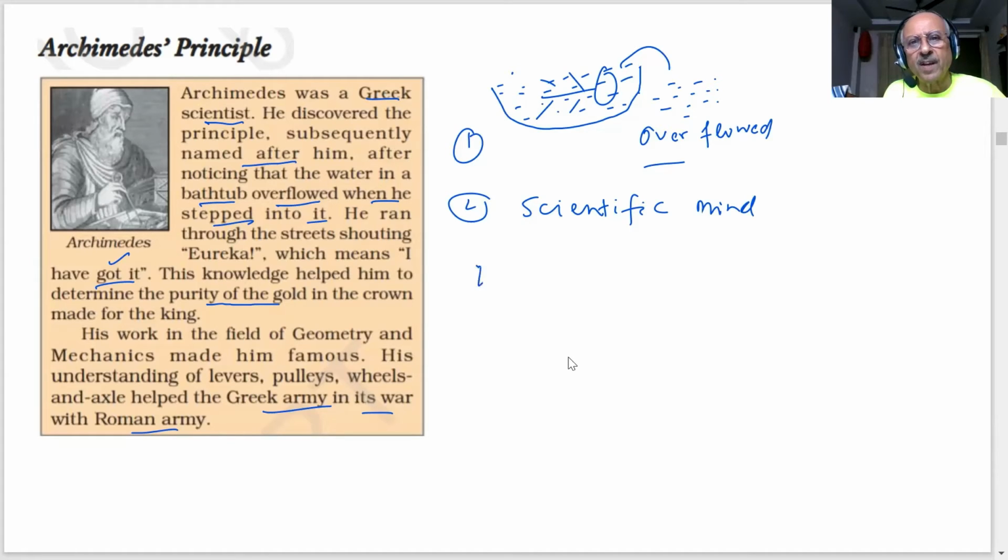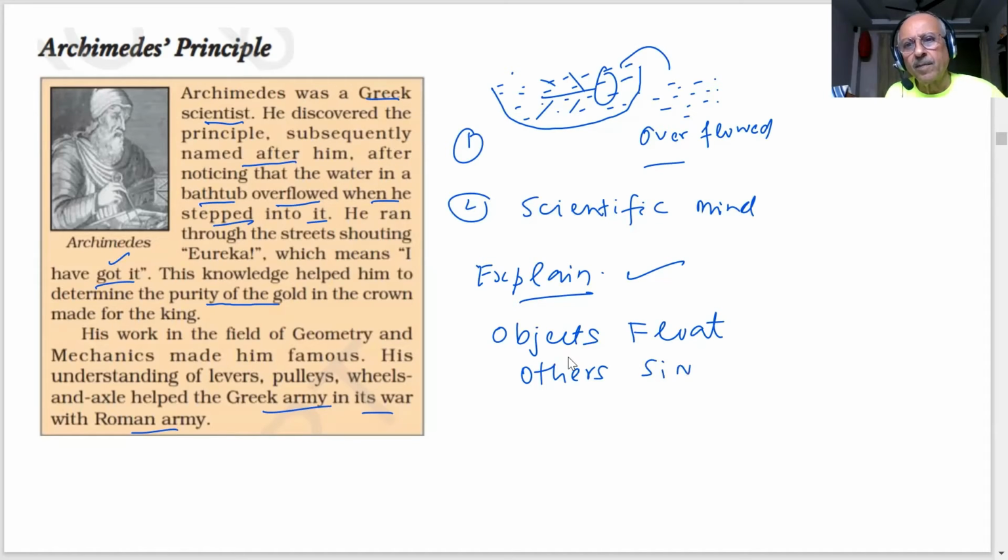So we will explain all these, students. Why some objects float and others sink.